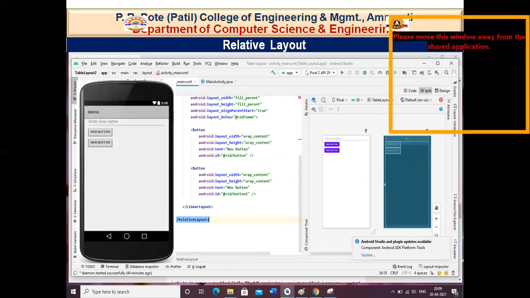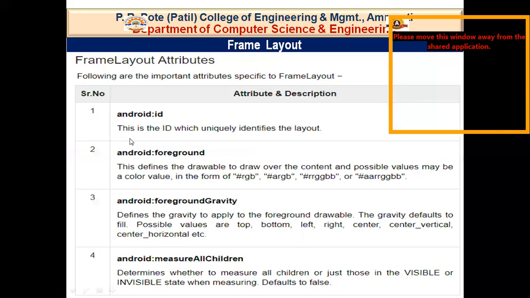In your relative layout, you have two buttons like new button and new button. The text is the same for both buttons, and here you have a text view that says enter your name. And lastly we have frame layout.